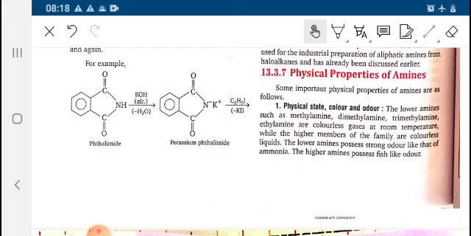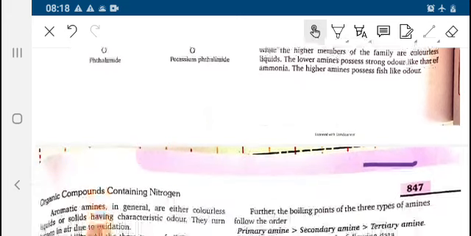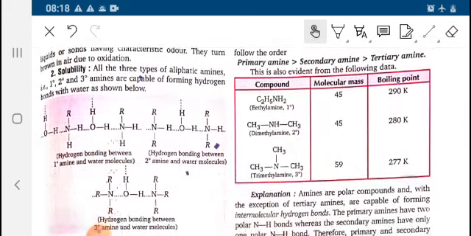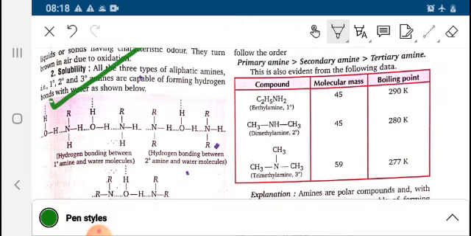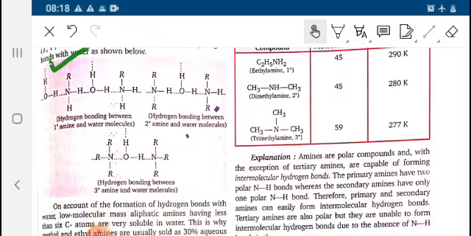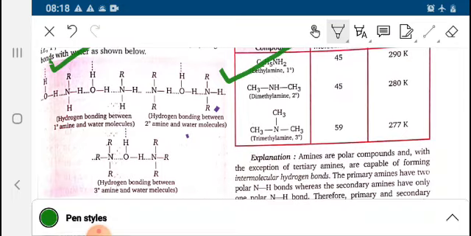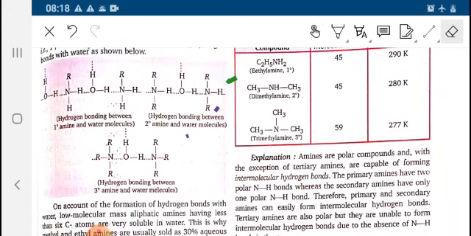Physical properties of amines. The lower amines are colorless gases, higher members are colorless liquids. Solubility: amines are capable of forming hydrogen bonding. As you can see, this is the molecular mass and boiling point chart for 1 degree, 2 degree and 3 degree amines.